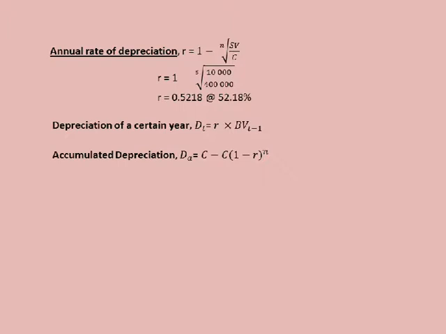For depreciation of a certain year, dt equals R times book value at t minus 1. Accumulated depreciation is dA equals C minus C bracket 1 minus R bracket to the power of n. For the calculation of book value at the end of the year, the formula is BVt equals C bracket 1 minus R bracket to the power of n.